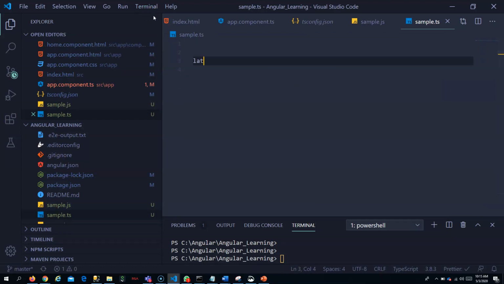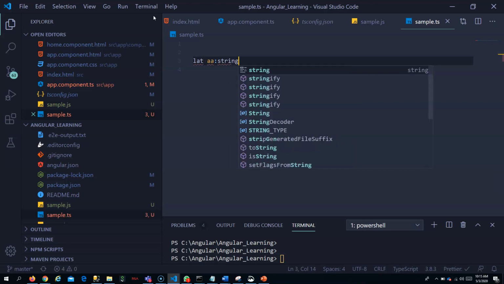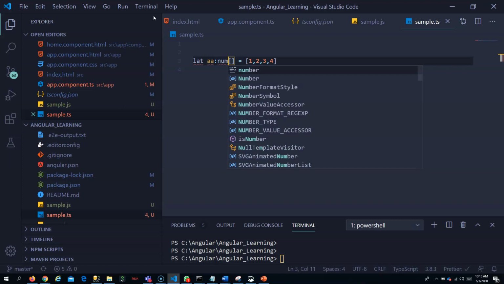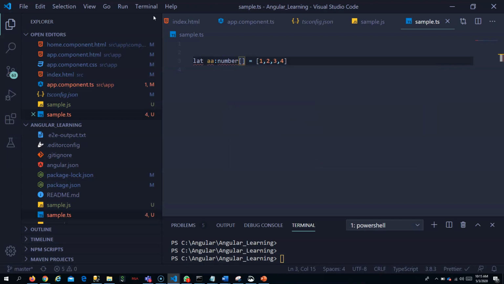So as an array, right? Array you can have only a single data type, right? It can be 1, 2, 3, 4, if I mention it as a number array. Right. But with tuple, you can actually have heterogeneous data types.